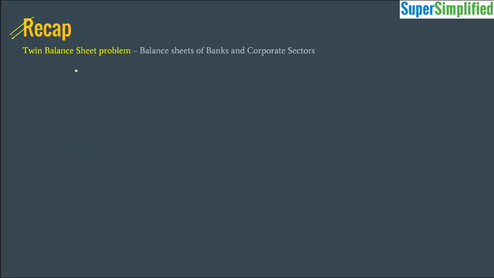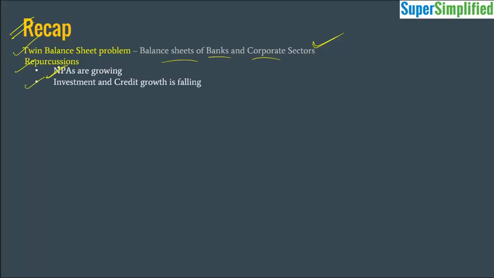So now let's have a quick recap of what we have studied here. We have seen the twin balance sheet problem. So what are the two balance sheets? One balance sheet is of the corporate sector, which has taken huge loans and is not able to repay, and the second balance sheet is of the banks who have given the loans and are not able to recover them. So what are the repercussions here? NPAs are constantly growing and investment and credit growth are falling. Because of that, economic development is actually hampered in the long run.